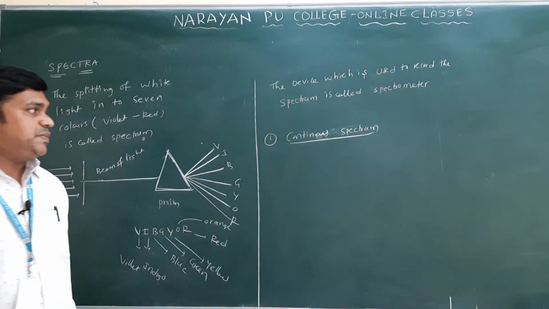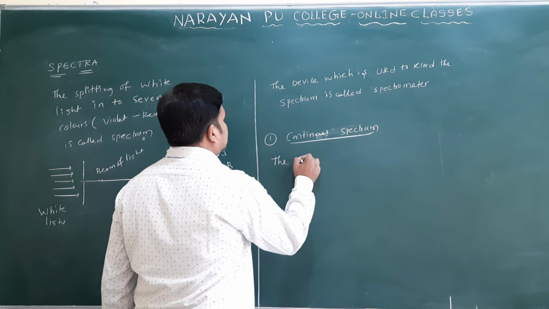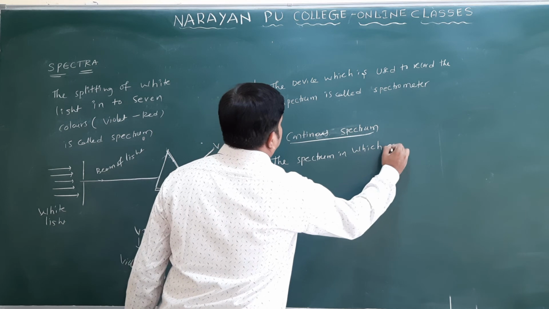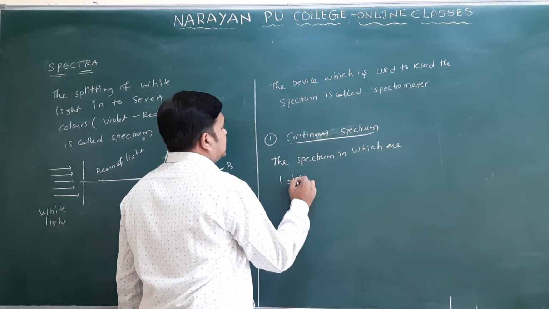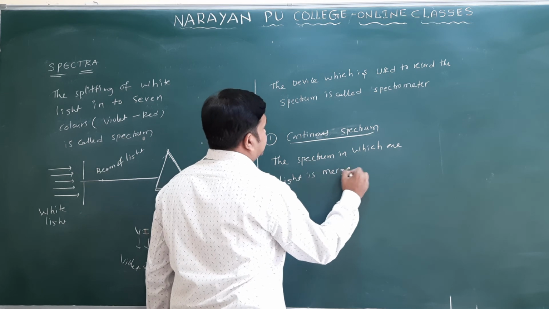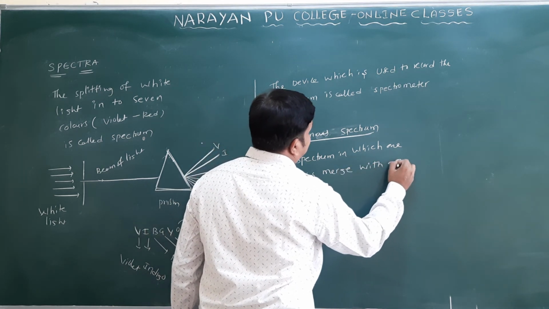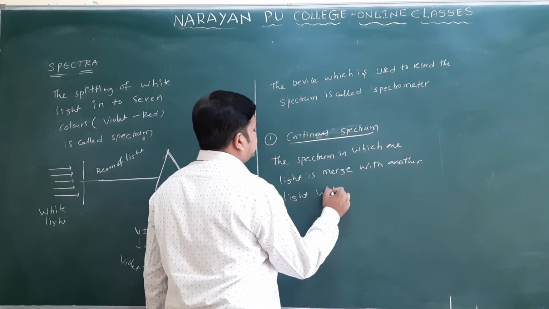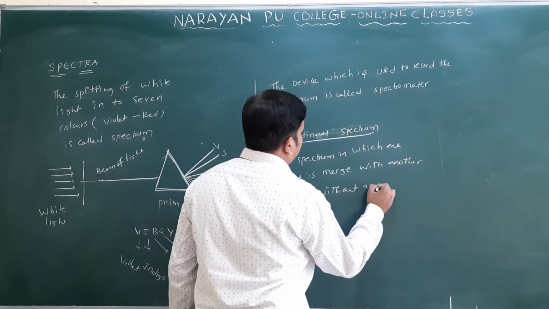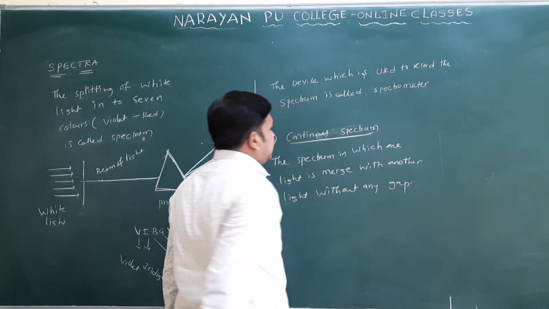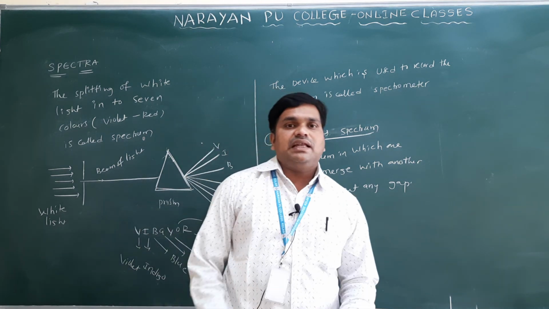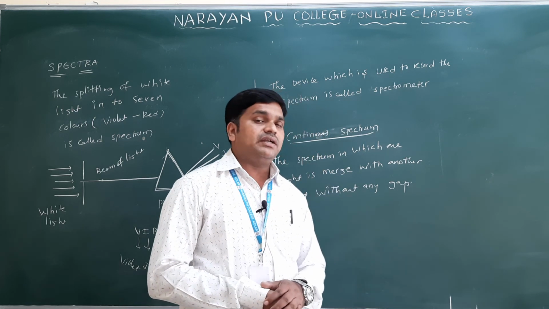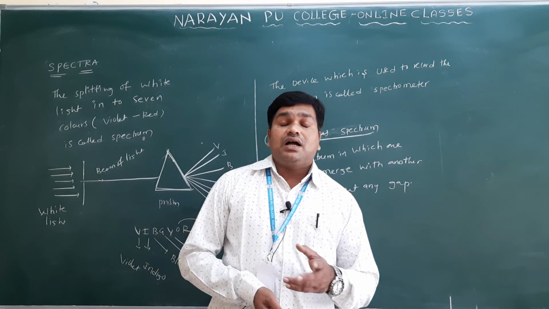The spectrum in which one light merges with another light without any gap is called a continuous spectrum. If you take sunlight, all the colors are merged with one another, so what type of spectrum does it give? It gives a continuous spectrum.